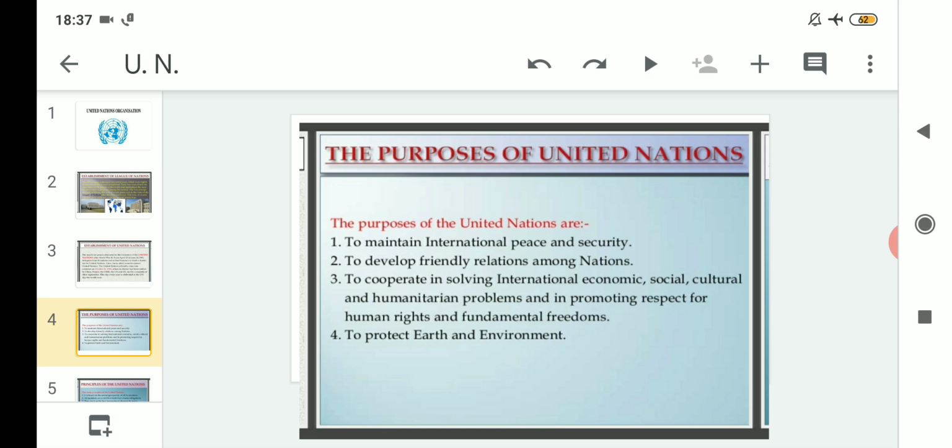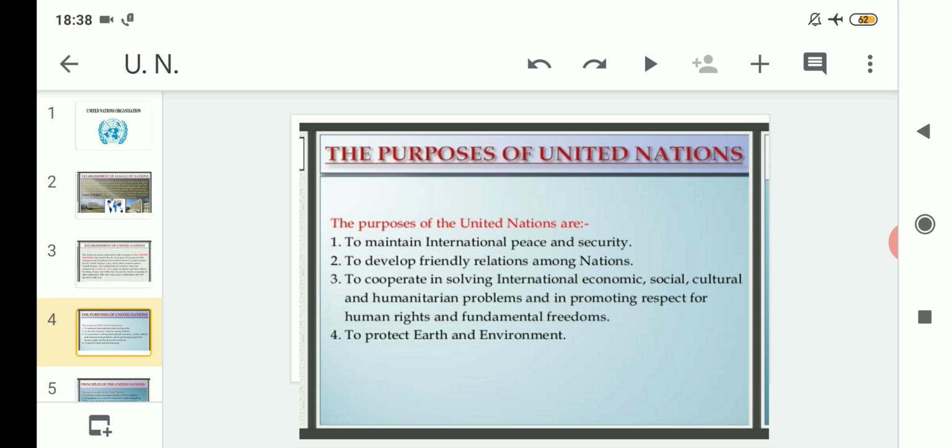in the world. Number three is to cooperate in solving international economic, social, cultural and humanitarian problems, and in promoting respect for human rights and fundamental freedoms. So the third purpose of forming the United Nations is what? To cooperate in solving international economic problems. That means all the member countries should cooperate in solving international economic problems. Then social problems related to the international sphere. Then cultural and humanitarian problems.